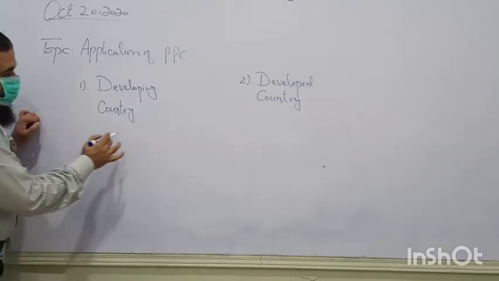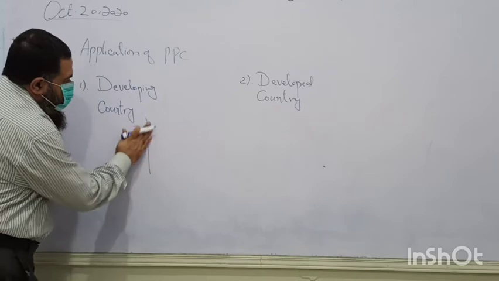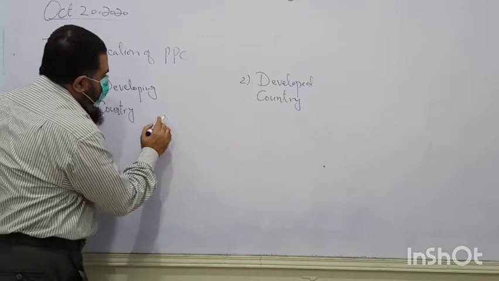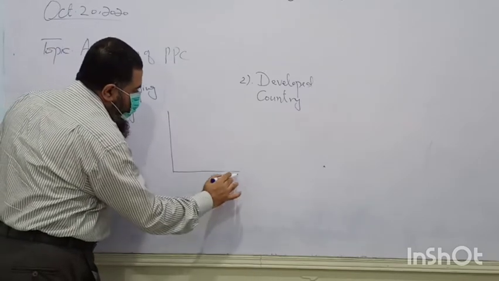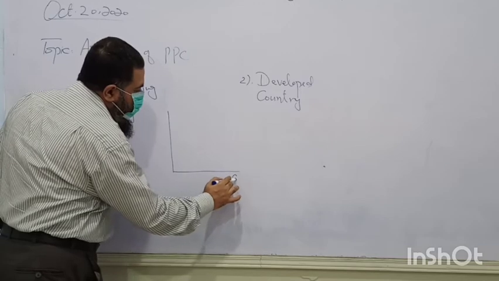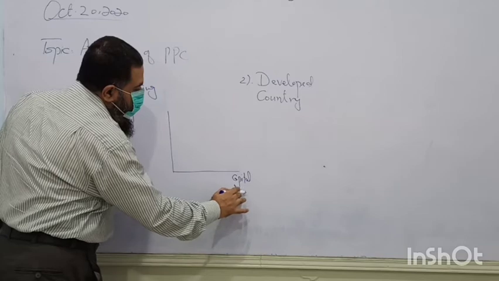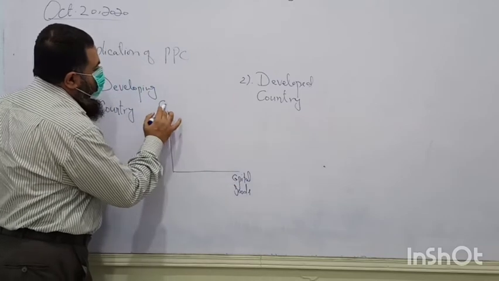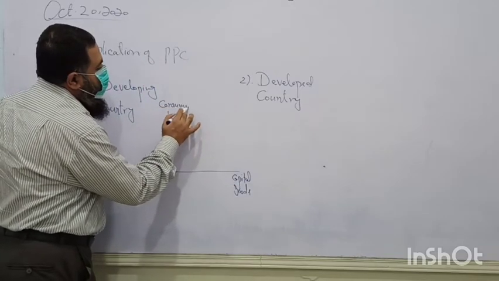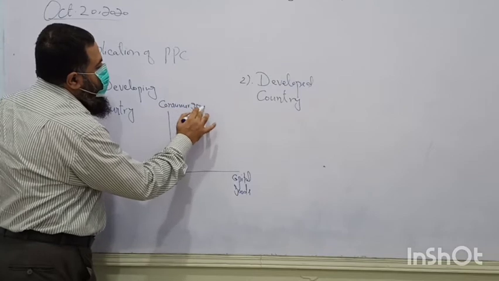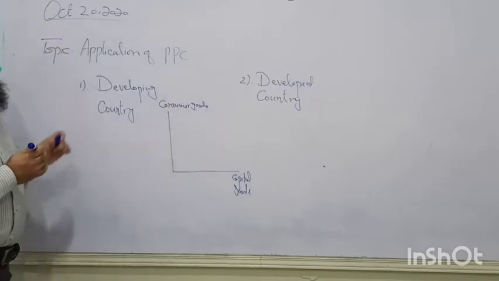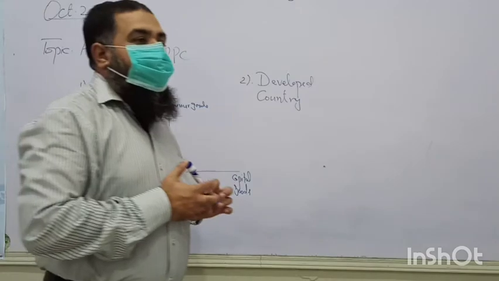Now this country, which is a developing one, developing country means a poor country. We can have a country which is living at subsistence level. What do we mean by subsistence level? Whatever they earn, they consume.